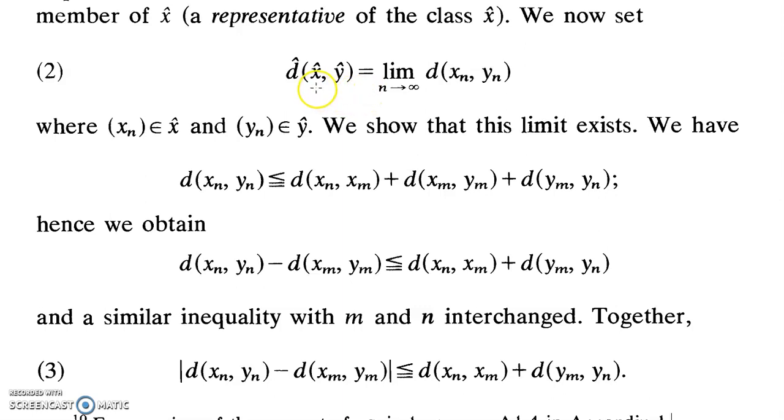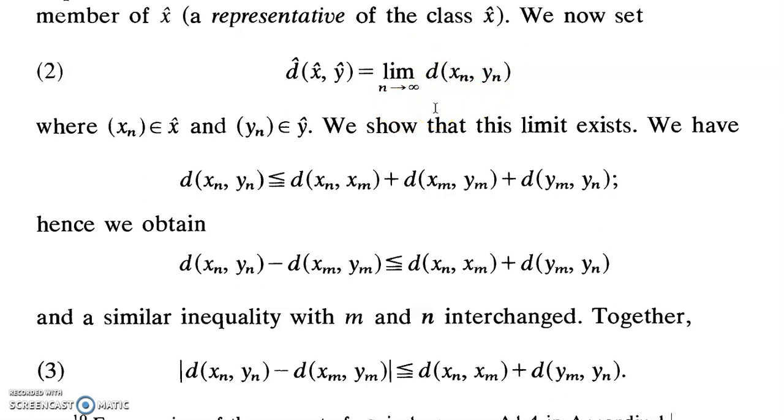So associated with the points x cap, y cap, which belong to capital X cap, d cap of x cap y cap, which is defined as the limit as n tends to infinity of d of xn yn, always exists, because this is a real Cauchy sequence. Since R is complete, a real Cauchy sequence converges, which means the limit of this sequence exists, so it should be a real number, which is what we have established as the first part.